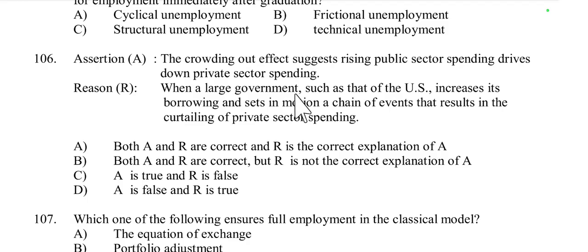And the reason is: when a large government such as the US increases its borrowing, it sets in motion a chain of events that result in the curtailing of private sector spending. When government spending increases, private sector spending decreases. This is also correct. It describes how government borrowing can lead to higher interest rates, thereby crowding out private sector spending. So both A and R are correct, and R is the correct explanation of A. So here option A is right according to question number 106.